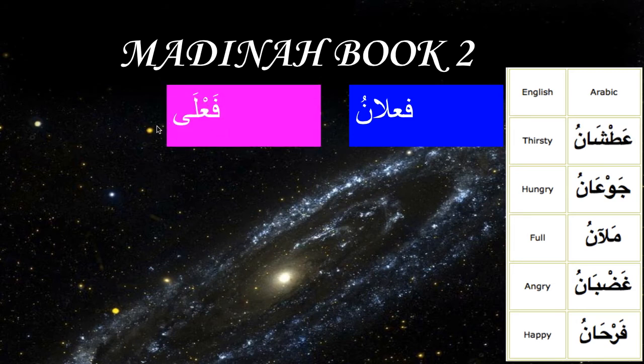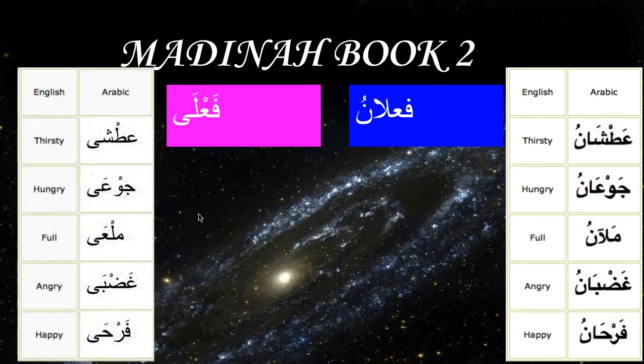So if a woman or feminine has to use an adjective, there's a feminine adjective which is on the pattern fa'la. So atshanu will be atsha, jaw'anu will be jaw'a. See, fa'la, jaw'a. Mal'anu, which is when full, will be mal'a. Ghadbanu will be ghadba. Farhanu will be farha. So this is a pattern for the adjectives which come with feelings. All these things are related to feelings, and they're all in the masculine form. They are diptote, and here they end with alif maksura.